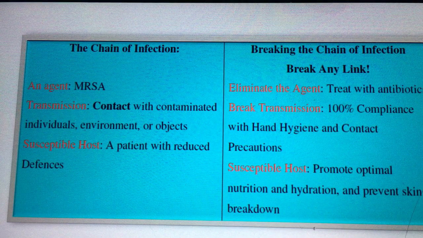Here in the chain of infection, the agent, as I already told you, is MRSA, the group of microorganisms. Transmission is contact with a contaminated individual, environment, or object. I have already mentioned this. And susceptible hosts are patients with reduced defenses, those who have a low immune system, like HIV patients and hepatitis patients, who are already compromised in their immunity, so obviously they will have low immunity.